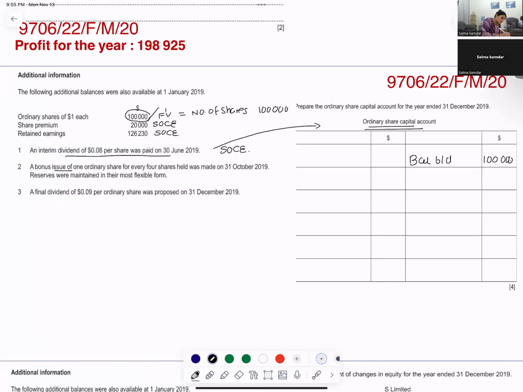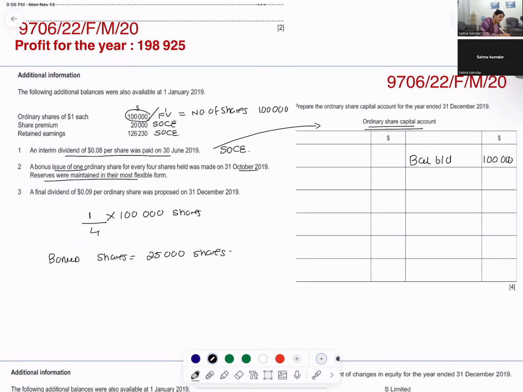Now you have bonus issue. One ordinary share for every 4 held on the 31st of October 2019. So how many shares were held with you? You had 100,000 shares held. So that means you did a bonus issue of how many shares? You did a bonus issue of 25,000 shares. 100,000 divided by 4, 25,000 shares.